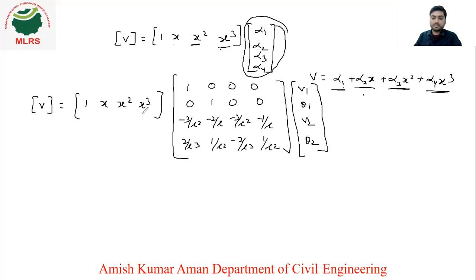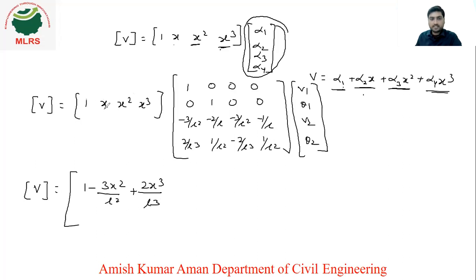So this is the matrix we got. Just multiplication. What we need to do? Multiply these terms. 1 into 1 will be 1, right? Again, x into 0, 0. x square into this, so minus 3 by L square into x square. x cube into this, 2 by L cube into x cube. So if you multiply like this, then you will get V in terms of this matrix: 1 minus 3x square upon L square plus 2x cube upon L cube.